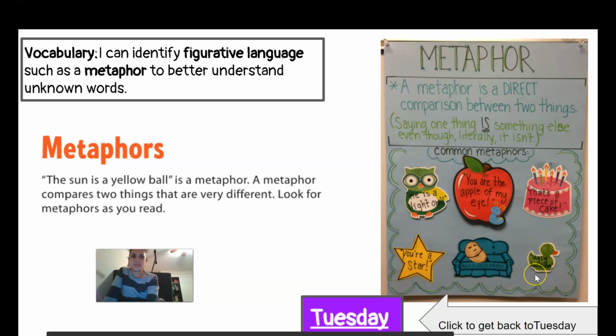Ugly duckling. That's comparing someone to a duckling that doesn't have its colorful feathers yet. So it's calling somebody ugly duckling. You're not as beautiful as everybody else. You're the odd duck out.